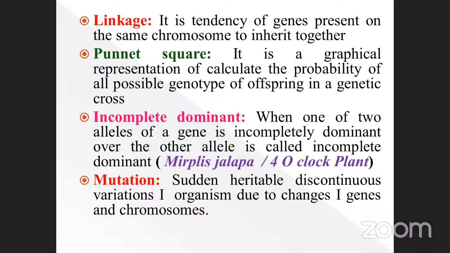We'll see them one by one. The Punnett square is the graphical representation of the calculated probability of all possible genotypes of offspring in a genetic cross.